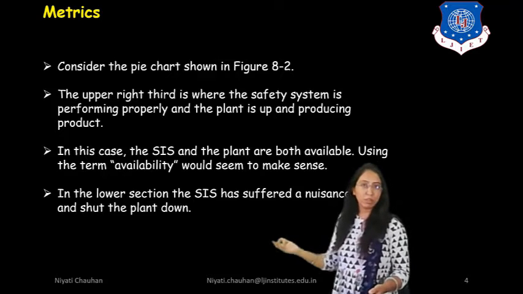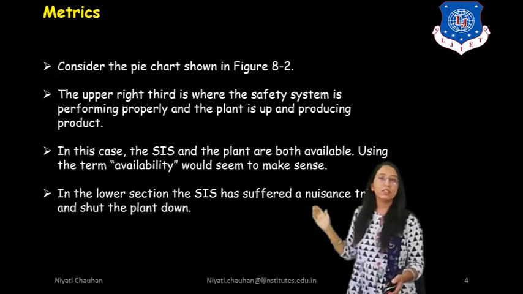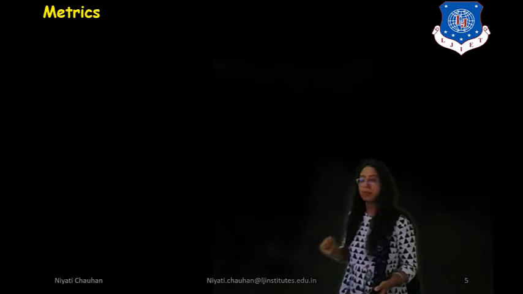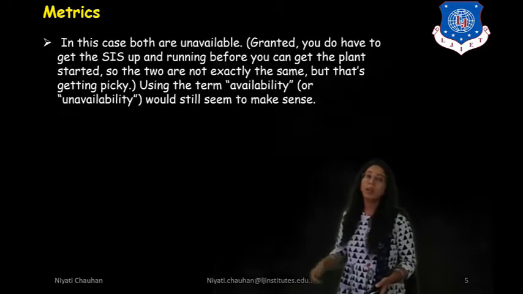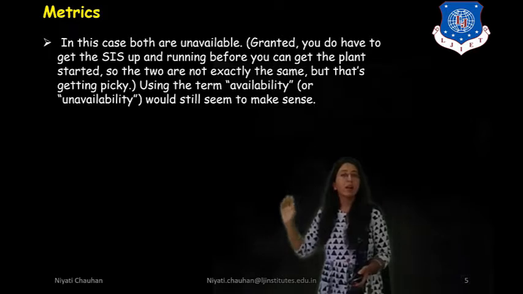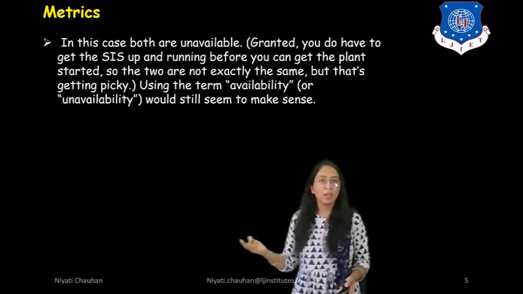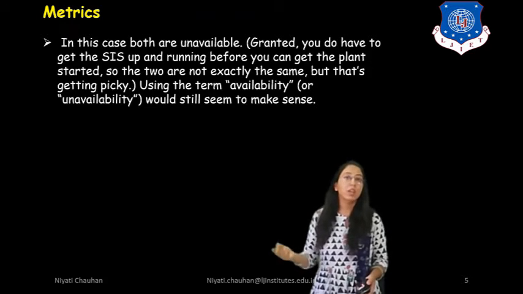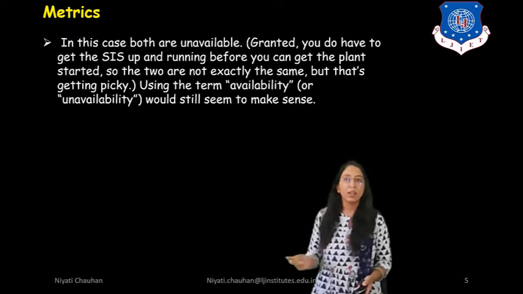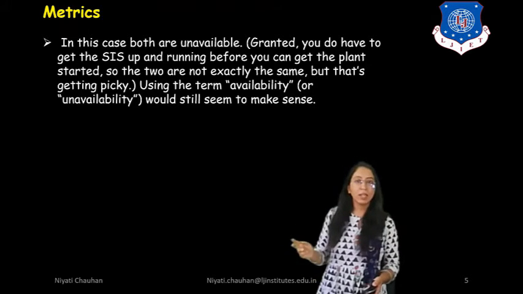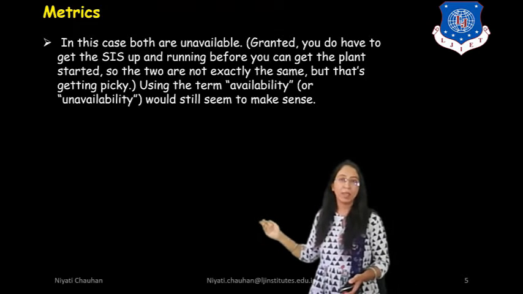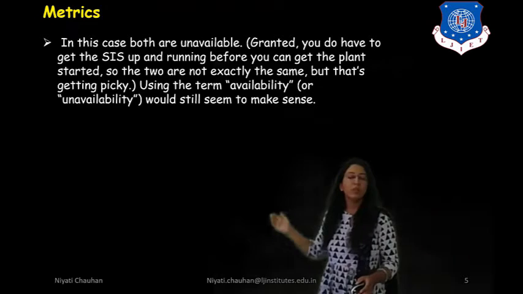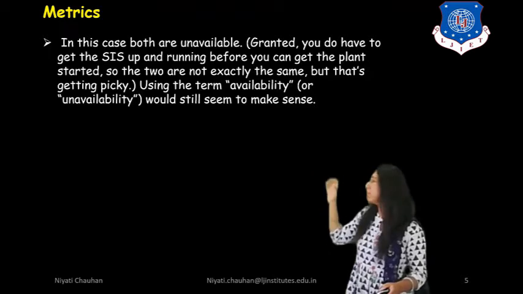In the lower section, the SIS has suffered a nuisance trip and shut the plant down. In this case, both are unavailable. Granted, you do have to get the SIS up and running before you can get the plant started, so the two are not exactly the same, but that's getting picky. Using the term availability or unavailability seems good to make things clear.